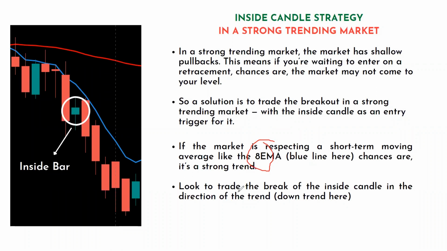Look to trade the breakout of the inside candle in the direction of the downtrend. So this is the inside candle identification. Once the inside candle is identified, we will mark the high and low of the previous candle, which is the range candle.